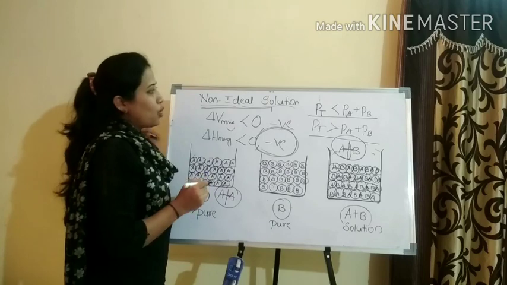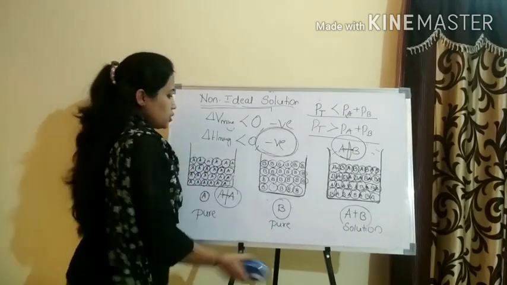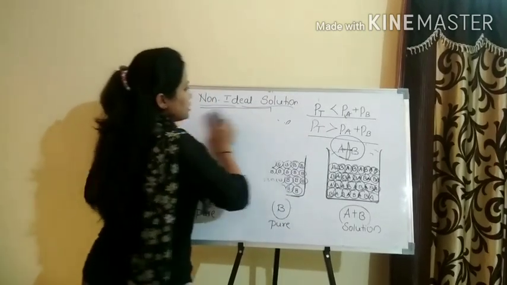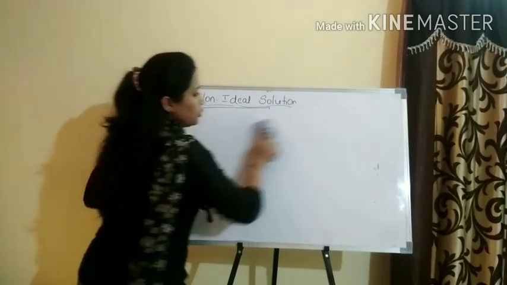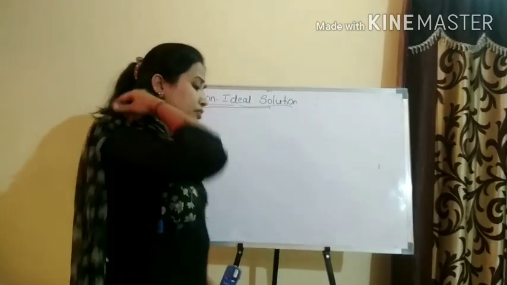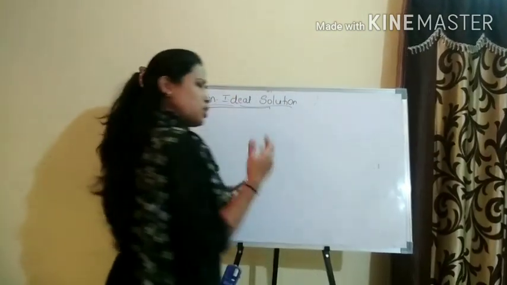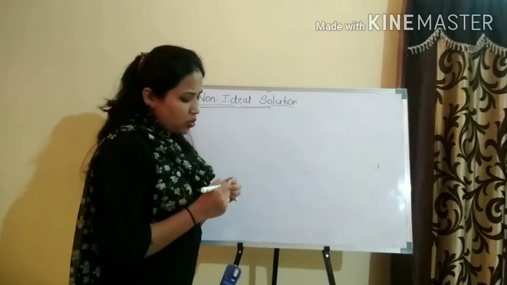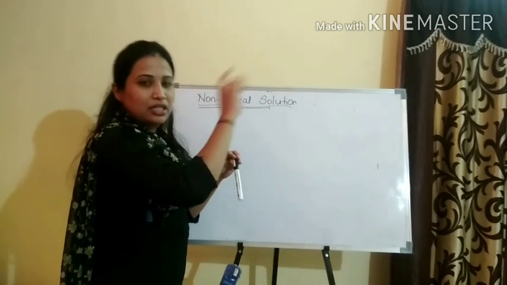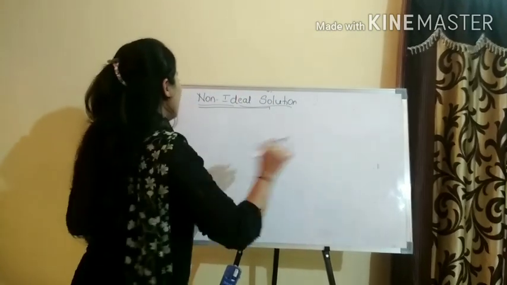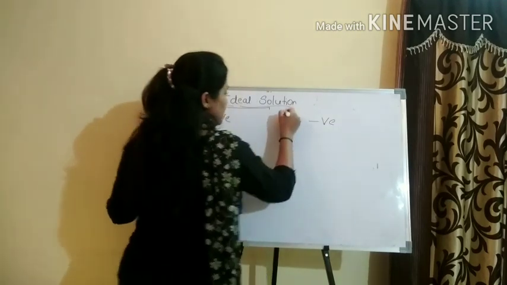So these are the differences between the non-ideal solution with the positive and the negative deviation. Let us write the differences clearly so that you can understand. You need to go through the examples and the graphical representation. The graphical representation is quite the same as we have studied for Raoult's law. Positive and negative deviation will change a little bit in the graph. Now positive deviation, and here it is the negative deviation.